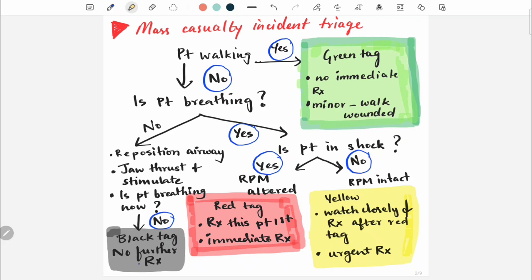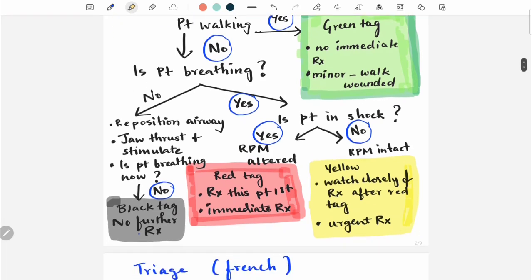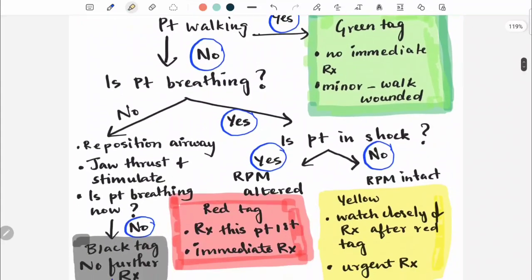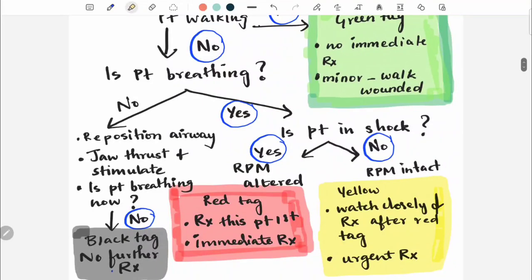Suppose the patient walking is no, then you look for whether the patient is breathing. So is the patient breathing? If the patient is breathing, yes, then you need to look for whether the patient is in shock. If the patient is not in shock, that is, what do you mean by not in shock? RPM is intact, that is respiration, perfusion and mental status is intact for that patient, then you need to tag as yellow.